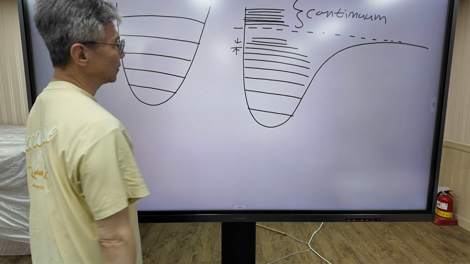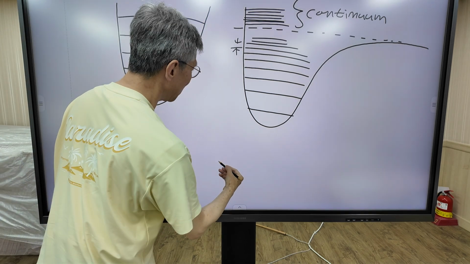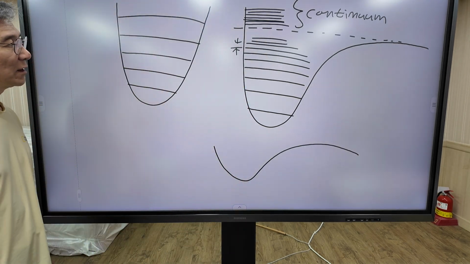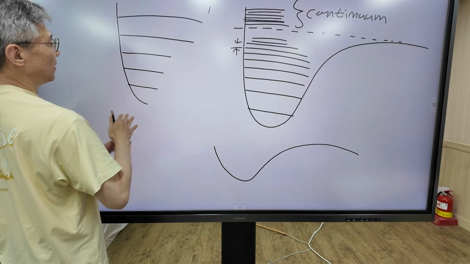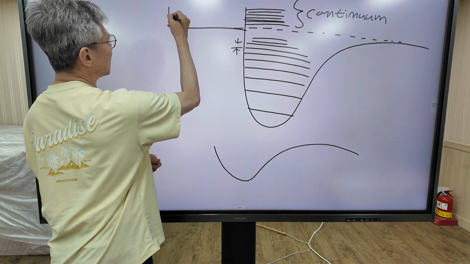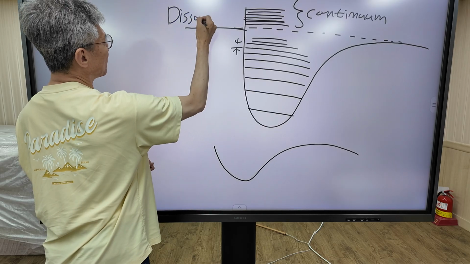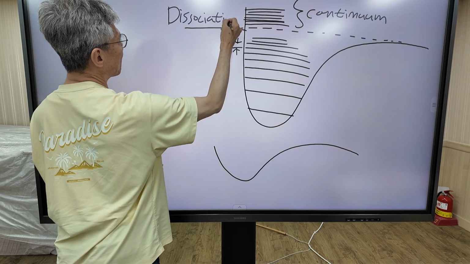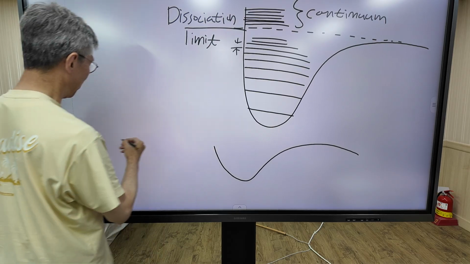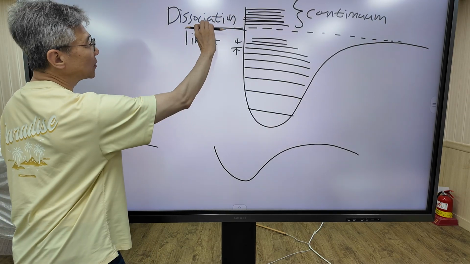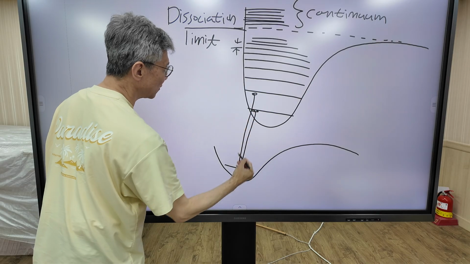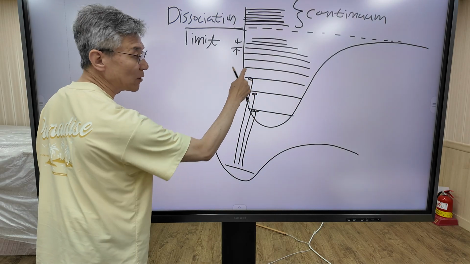This is the difference. So, if we assume that this is the ground state and this is the excited state, this is the dissociation limit. Before the dissociation limit, the transition terminates on a discrete vibrational level.